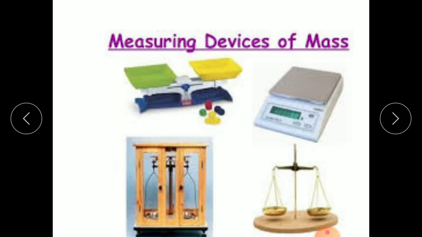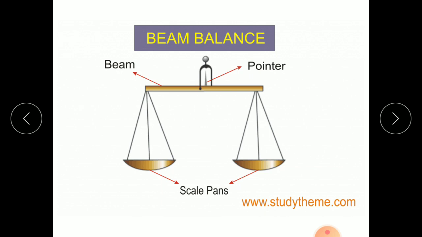For measuring mass we have many devices: common balance, physical balance, digital balance, beam balance, etc. In our subject we learn about the common balance, that means the beam balance. A beam balance compares a small mass with the standard units of 5 kg, 10 kg, 20 kg and 100 kg, and in grams starting from 5 gram up to 5 kg.